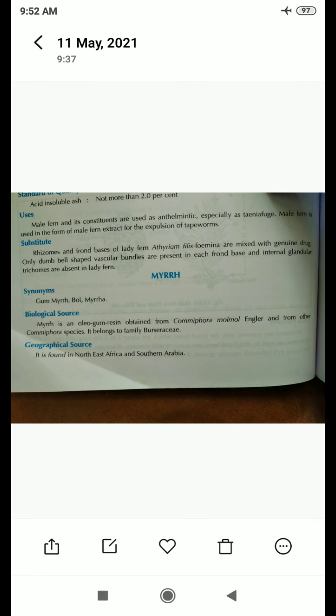What is the synonym of myrrh? Gum myrrh, bol, and mitra. Which is the synonym of myrrh? Gum myrrh, bol, and mitra.